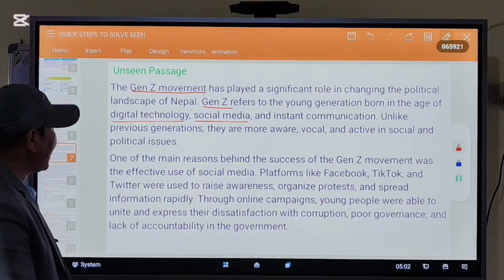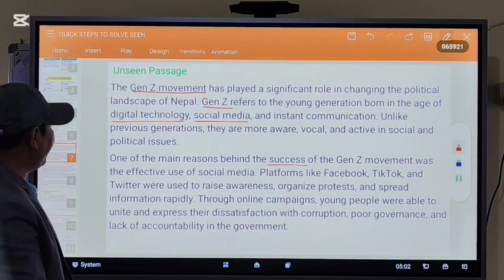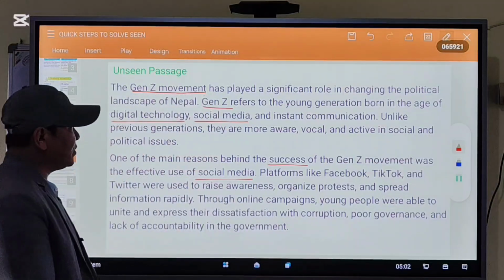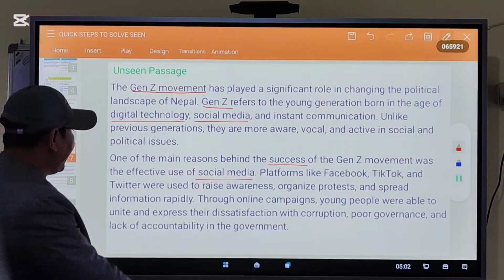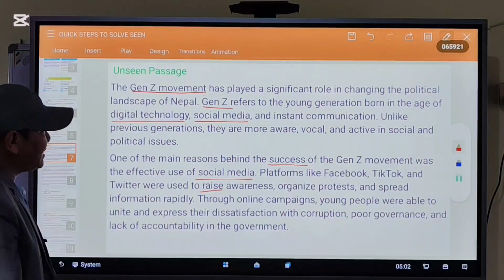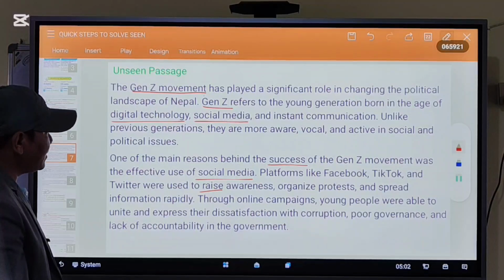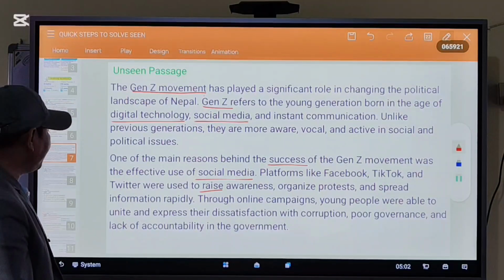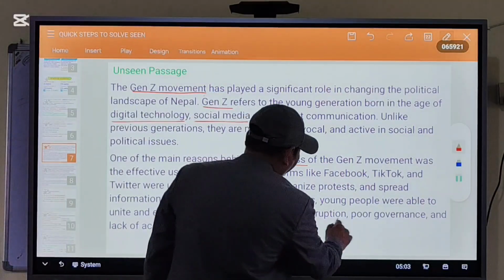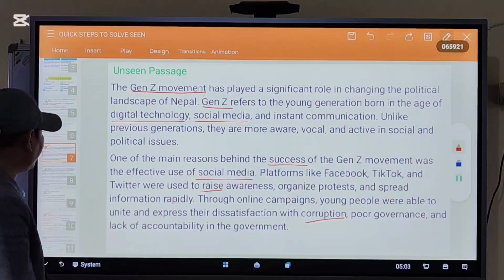One of the main reasons behind the success of the Gen Z movement was the effective use of social media. Platforms like Facebook, TikTok, and Twitter were used to raise awareness, organize protests, and spread information rapidly. Through online campaigns, young people were able to unite and express their dissatisfaction with corruption, poor governance, and lack of accountability in the government.